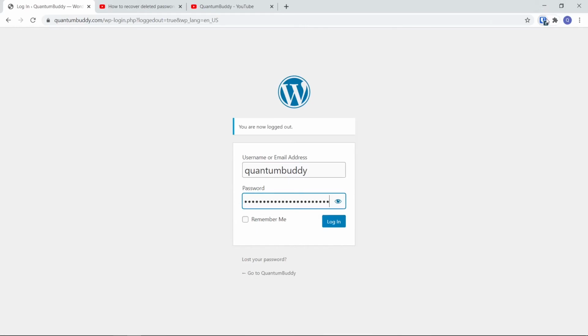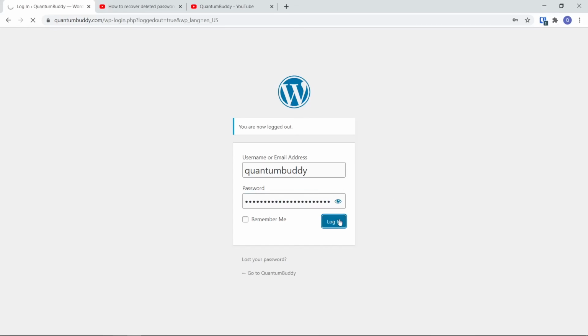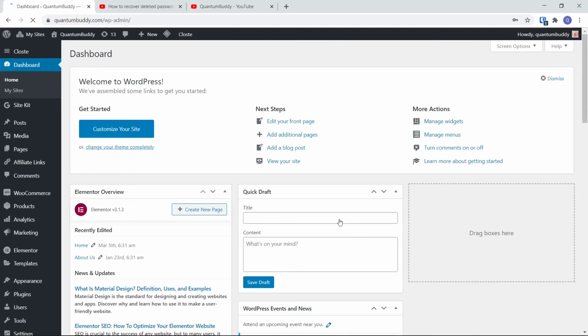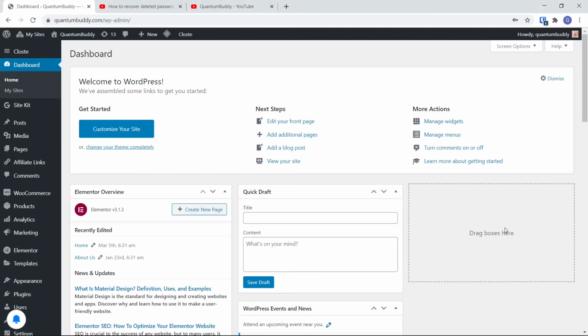Or if you want to manually copy username or password, you can use this. If you click on that, it will copy the username. If you click on this key, it will copy the password. And then after that you can click on login. It will log you into the website. We are running out of battery. So this is how we can use Bitwarden.